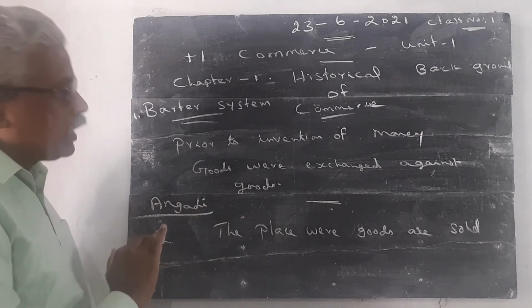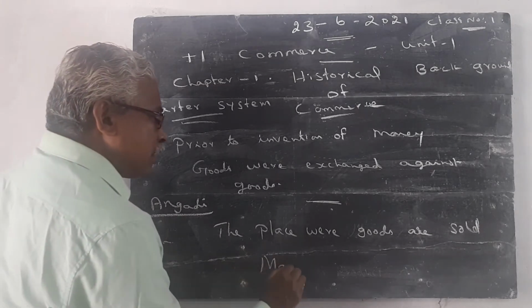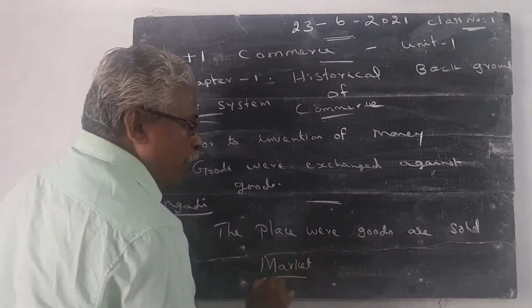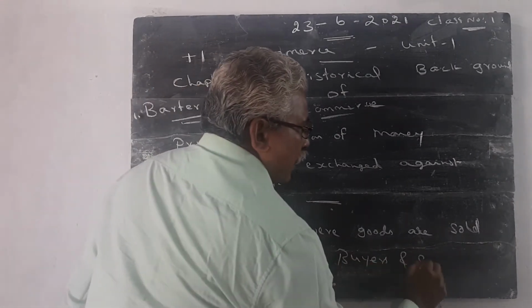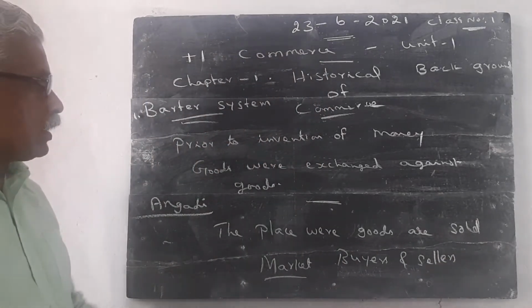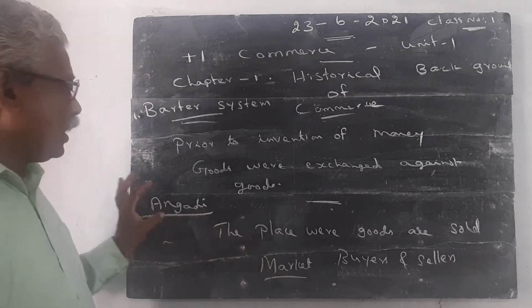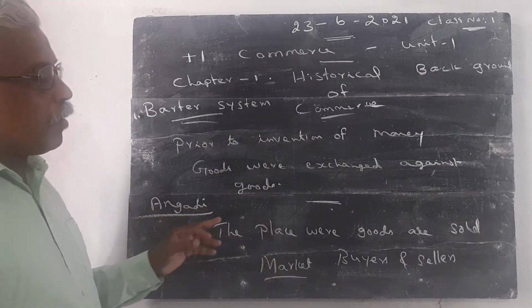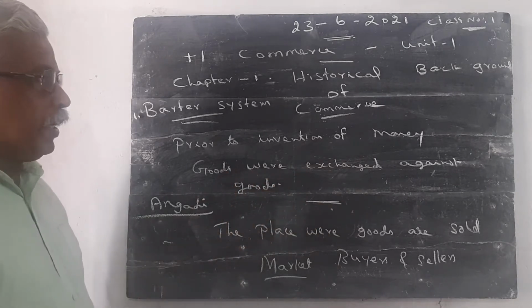But Angadi is different from market. The market is the place where buyers and sellers are assembled. Wherever buyers and sellers assemble, that place is called a market. The same is given in Tamil literature in this way: Angadi, the place where goods are sold, is called Angadi.